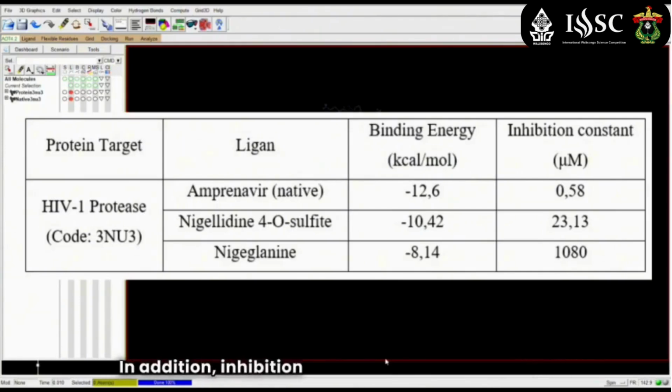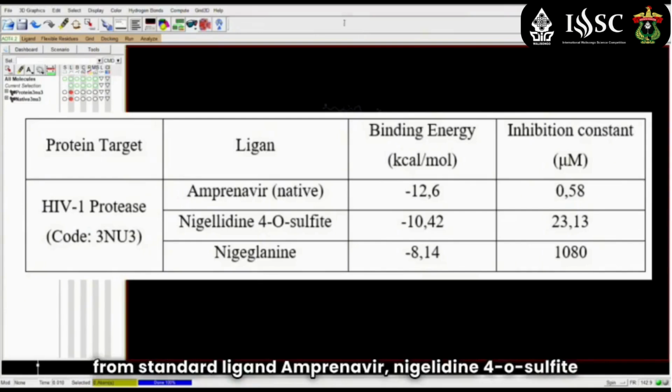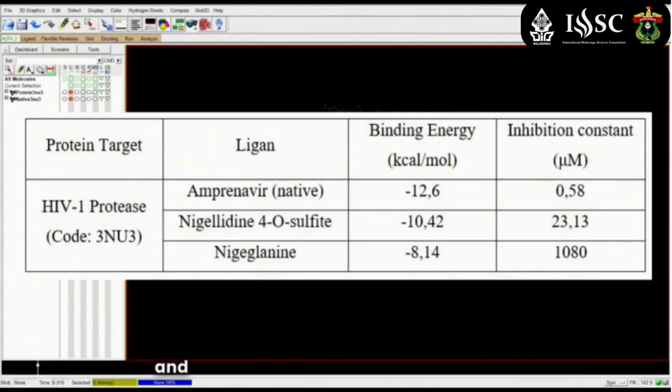In addition, inhibition constants were also obtained for the standard ligand amprenavir, nigellidine 4-O-sulfite, and nigellidine, of 0.58 micromolar, 23.13 micromolar, and 1080 micromolar respectively. The inhibition constant indicates the potential of a compound to inhibit the activity of its receptor. Specifically, a lower value of inhibition constant indicates greater inhibitory activity.